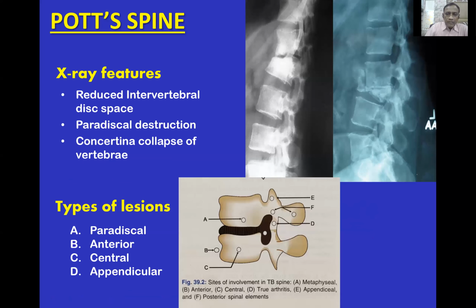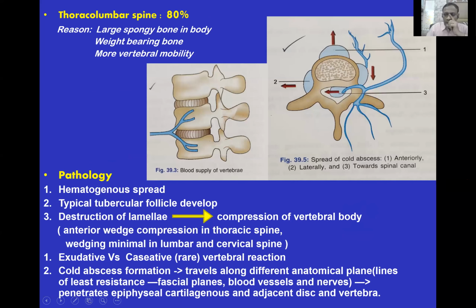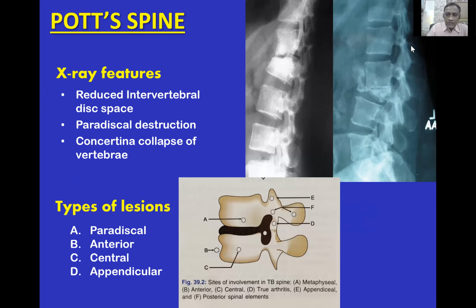X-ray shows reduced disc space and paradiscal destruction. When there is a central type of lesion, you see the concertina type of collapse. These are the different types of lesion. One is the paradiscal, this is the central, this is the anterior type, this is the posterior type.